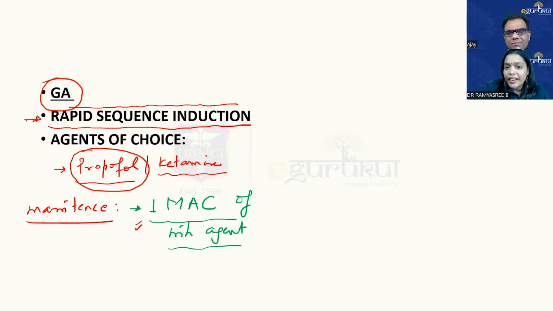And regarding the cardiac diseases, when it is mild MS or moderate MS, spinal will be the anesthesia of choice. Severe MS and right to left shunts, or pulmonary hypertension, or Eisenmenger, there we can go for general anesthesia.